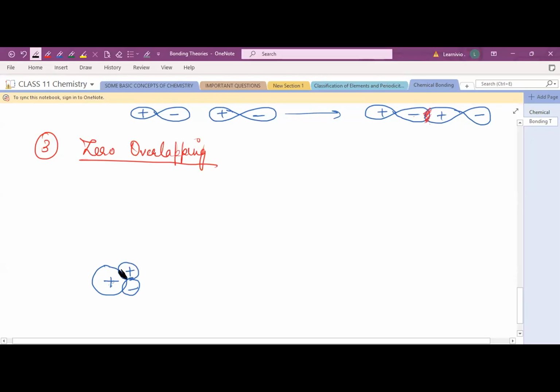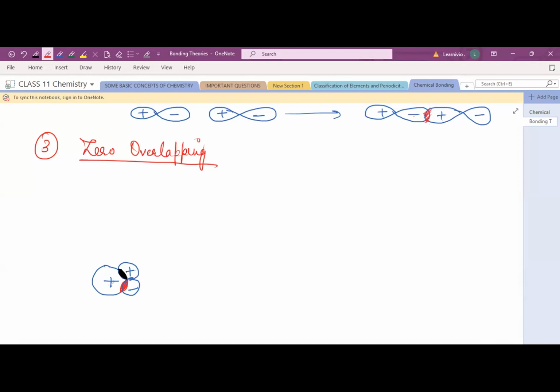Here you will see the attractive force between this plus plus, but at the same time there is a negative sign over here, the opposite sign. So here you will see the repulsive force between these. So these will cancel each other. The attractive force and the repulsive force just cancel each other, and this is known as zero overlap.